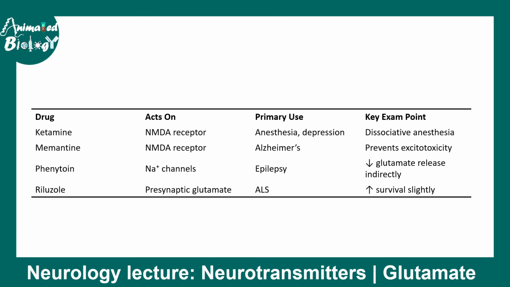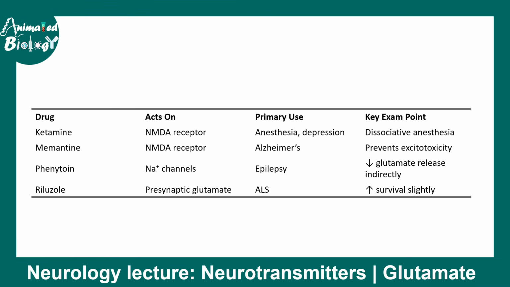Now, there are several drugs which target the metabolism of glutamate as a neurotransmitter. For example, ketamine and memantine target the NMDA receptor. They are used in anesthesia, depression, or in Alzheimer's disease. One of the important ones is riluzole. Riluzole is used for ALS, and it targets the presynaptic glutamate release, and it increases the survival slightly in ALS patients.